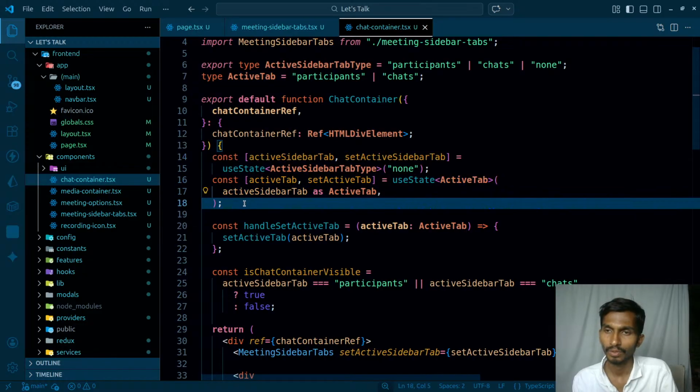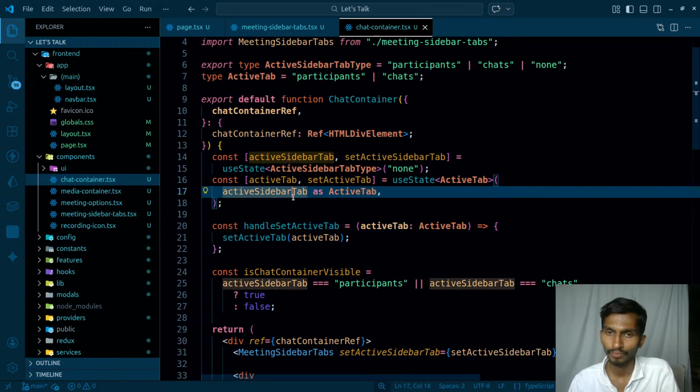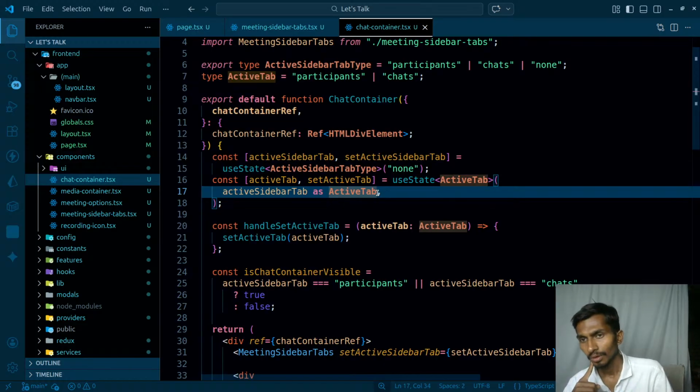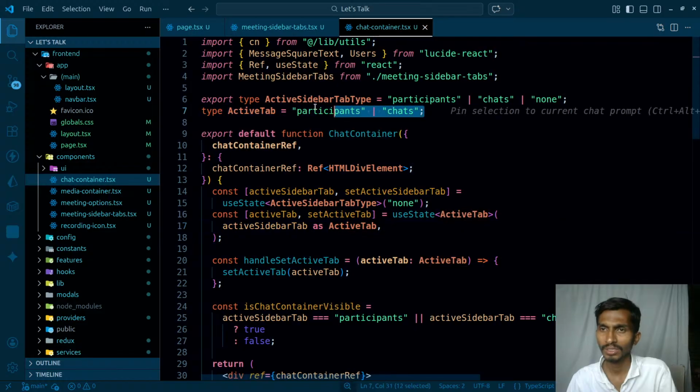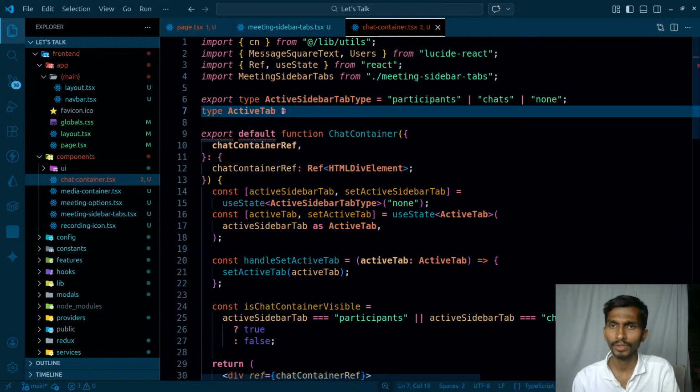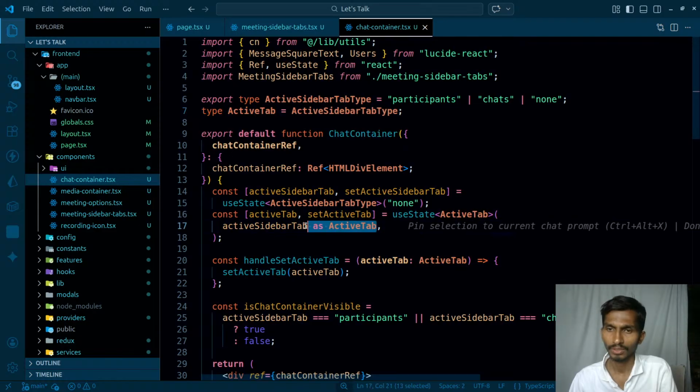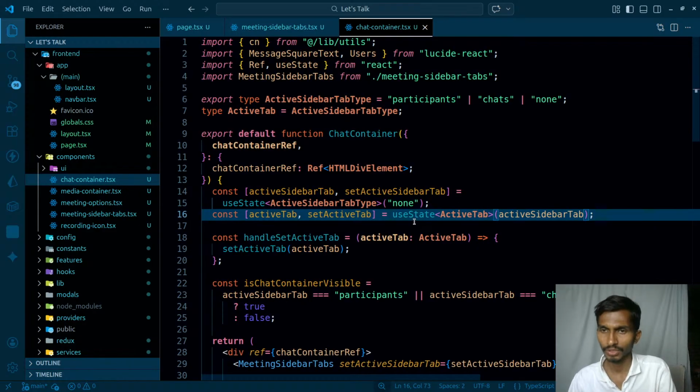And over here I'm going to get the issue. So can I set none here as well? I mean, this is understandable, right? None can be set here too, so that's not really a big problem. So active sidebar type, and let's simply get rid of this right now, so this is understandable.